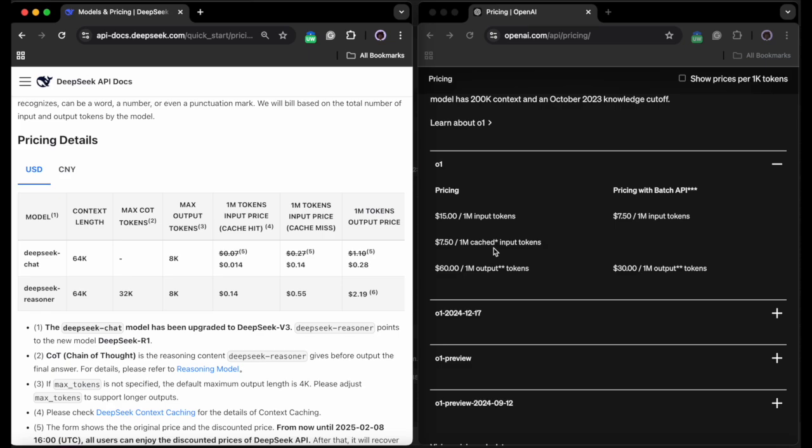And then for 1 million output tokens, the DeepSeek Reasoner model is charging $2.19, and OpenAI O1 is charging $60. So that concludes the pricing part of this video. It's fair to say that DeepSeek is providing better service at a fraction of what OpenAI is charging. So that's it for the pricing, guys.